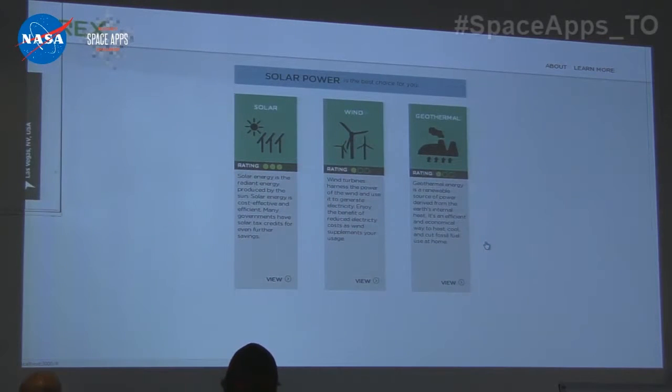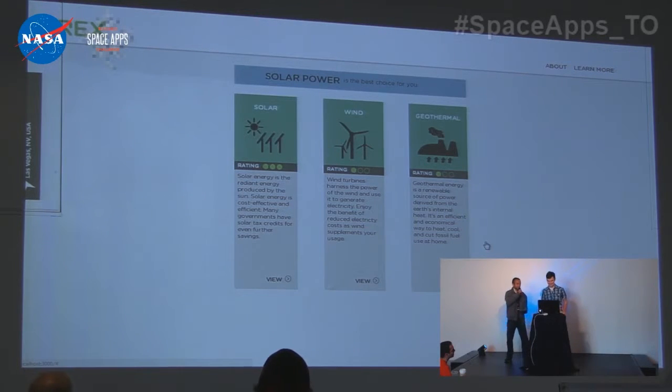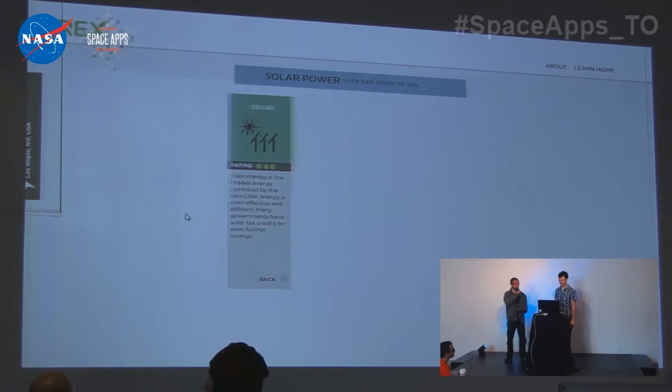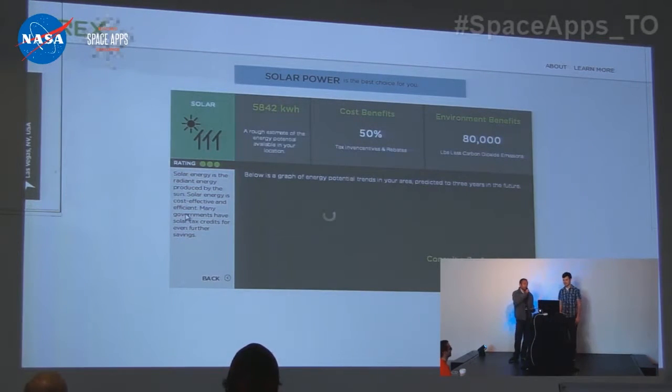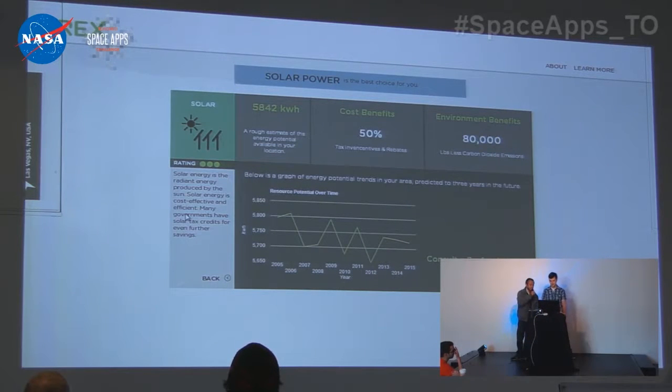Look at that transition. Okay, so let's go to solar. Let's go inside solar. We have our annual energy potential for this year. We have some cost benefits, we have some environmental benefits, and check this out.